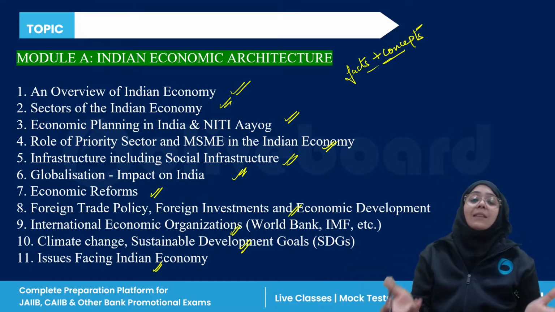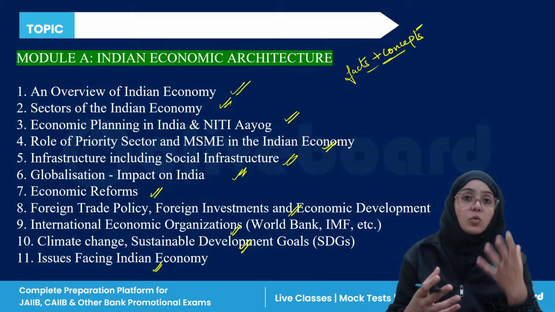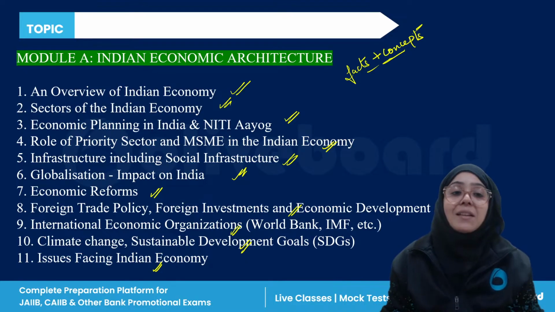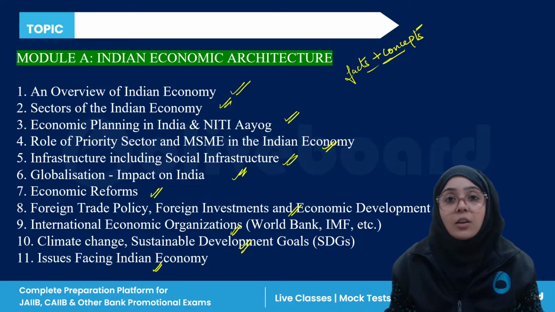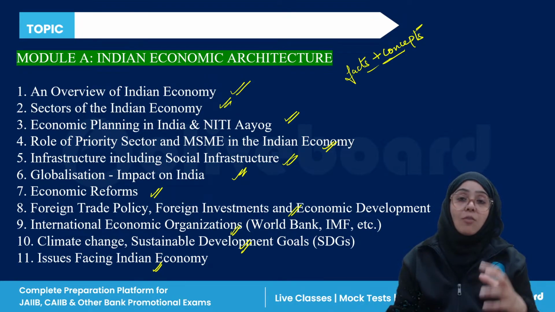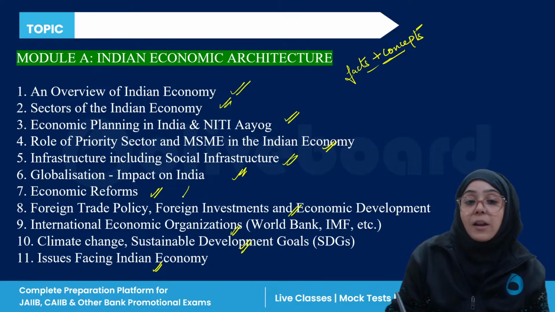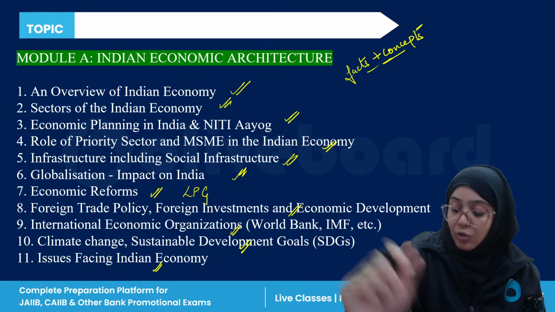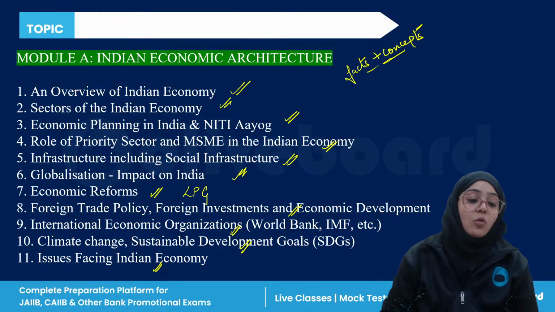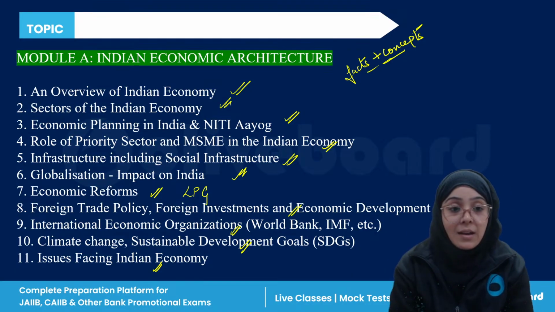For example, in sectors of Indian economy, we are going to discuss the primary, secondary, and tertiary sectors, right? The sunrise sector, the role of priority sector, the definition of micro, small, and medium enterprises, and economic reforms like the LPG policy. We are going to discuss what liberalization, privatization, and globalization are, right?